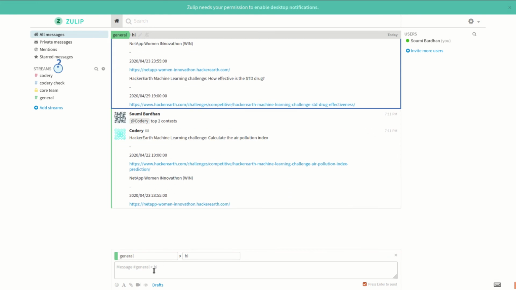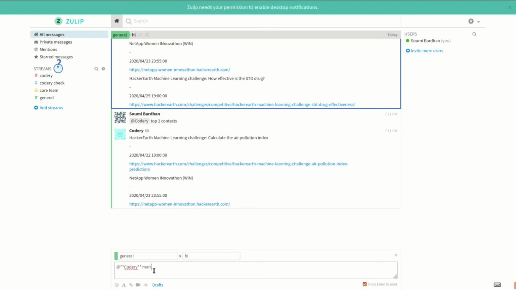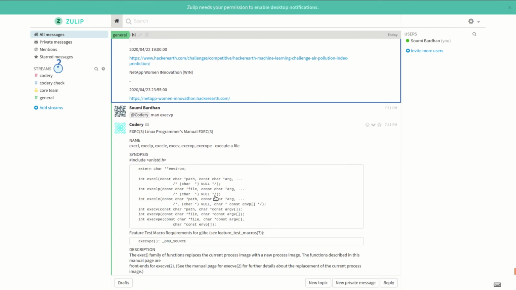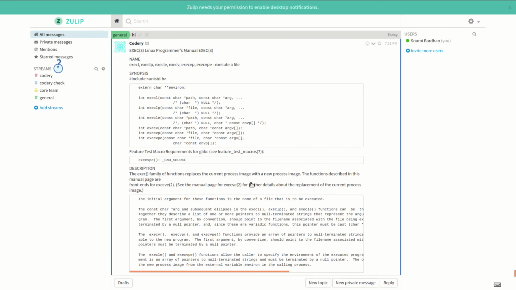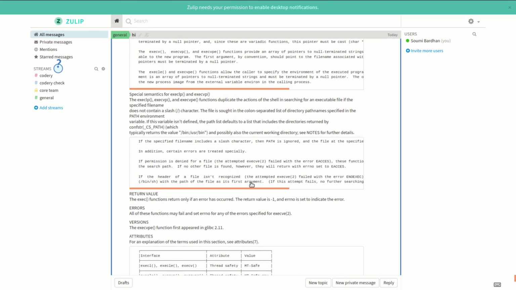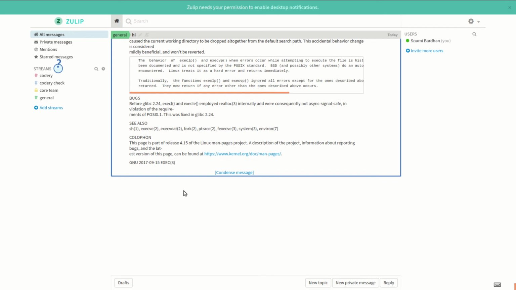As you can see, the latest 2 contests have been displayed: HackerEarth Machine Learning Challenge and NetApp Women's Innovation. Now let's check out the man page of a Linux command, execvp. Type Codery man execvp. Yeah, this gives the whole manual page for execvp, and its return value, errors, versions, attributes, bugs, anything you need to know about that function.